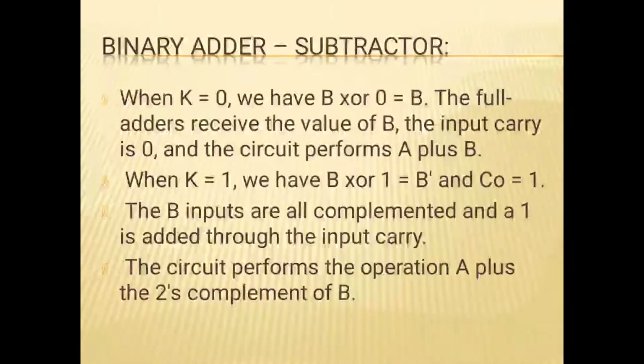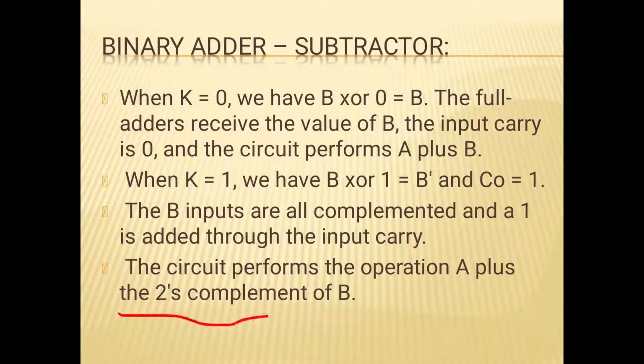When K equals 0, we have B XOR 0 equal to B. The full adder receives the value of B, the input carry is 0, and the circuit performs A plus B. Whenever K equals 1, we have B XOR 1, which is the 1's complement of B, and C0 equals 1. The B inputs are all complemented, and 1 is added through the input carry. The circuit performs the operation A plus the 2's complement of B, that is, a subtraction.